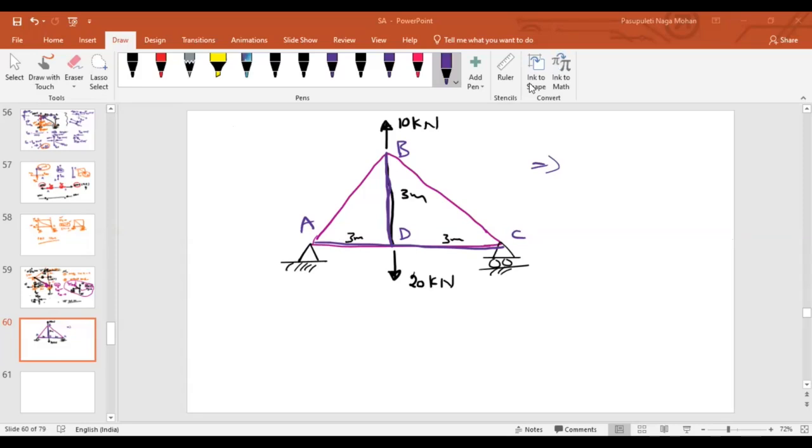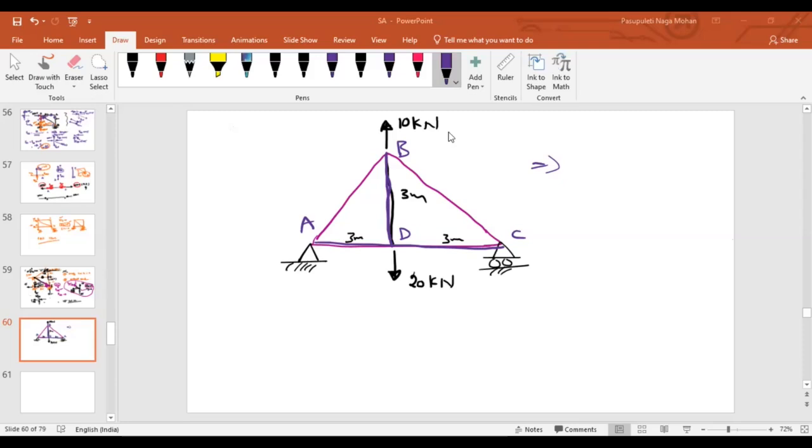Cool, everybody cool. Now think about how many guys will agree that the force in member BD is zero? It's not zero, sir. Ramya? Not zero, sir. How about others? Not zero. Priyadarshini, not zero. Vinod? Not zero, sir. Andal also, not zero. Vinod, what about you? Zero, sir, I said already. Sorry, not zero. Anita? Sir, me only zero, sir.